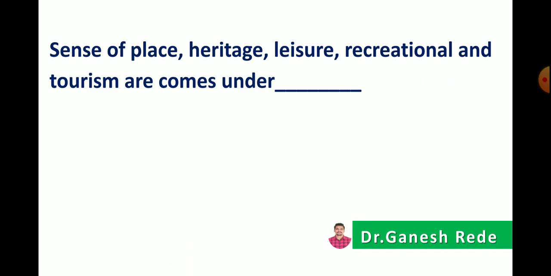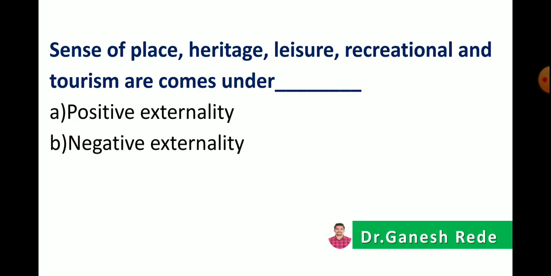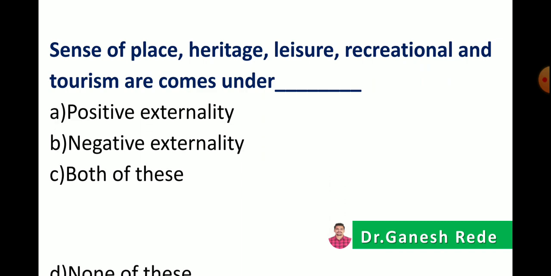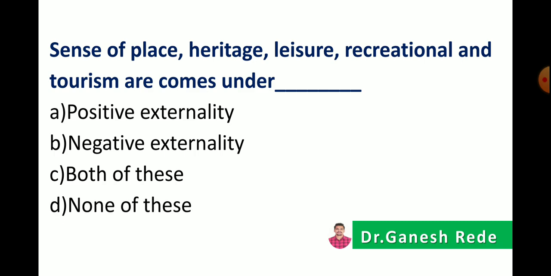The next, sense of place, heritage, leisure, recreation and tourism come under. So positive externality, negative externality, both of these or none of these. So the correct answer is sense of place, heritage, leisure, recreation and tourism come under positive externality.